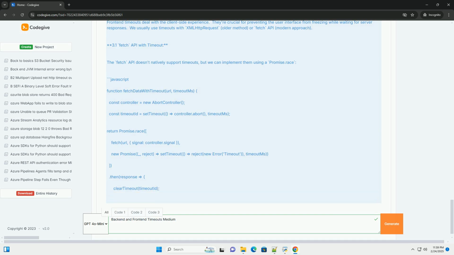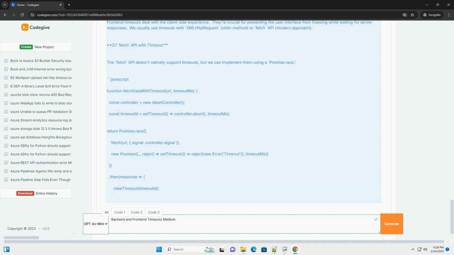2.3 External API Call Timeouts. When making requests to external APIs, for example using Axios or node-fetch, timeouts are essential to avoid indefinite waiting. Axios allows specifying a timeout in milliseconds. The catch block specifically checks for timeout errors, ECONNABORTED, timeout.